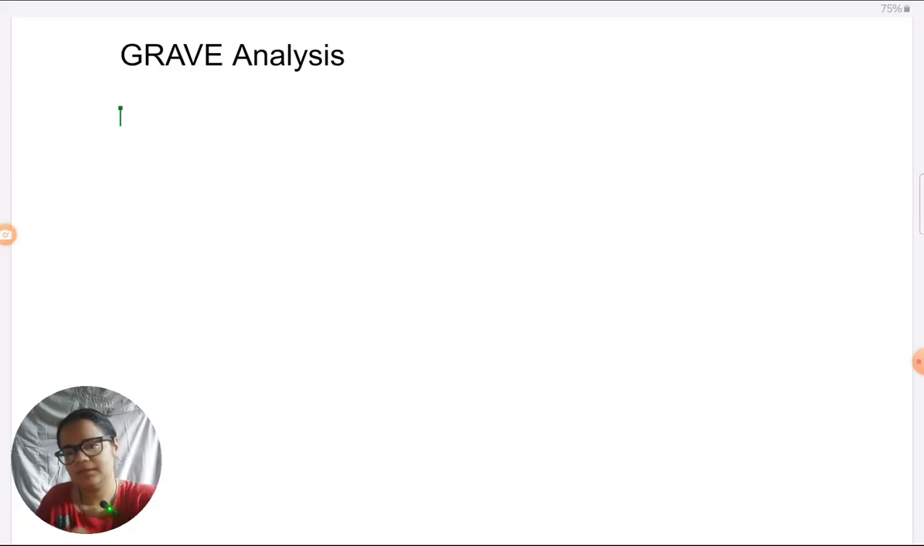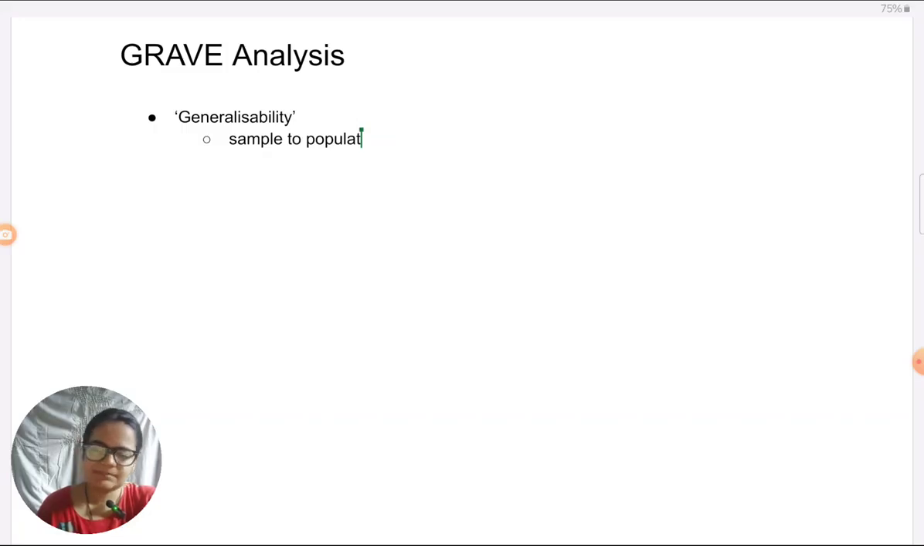For example, in GRAVE, first we have G. G stands for generalizability. So if I am analyzing the Milgram study, for example, I would think of how generalizable is the Milgram study. Now, how to put it to practice? What exactly am I thinking when I'm thinking about the generalizability of Milgram study? I'm thinking about two things. One, sample to population generalizability.